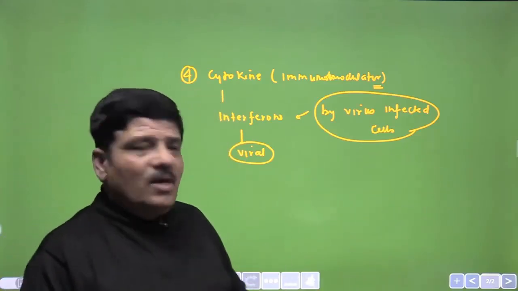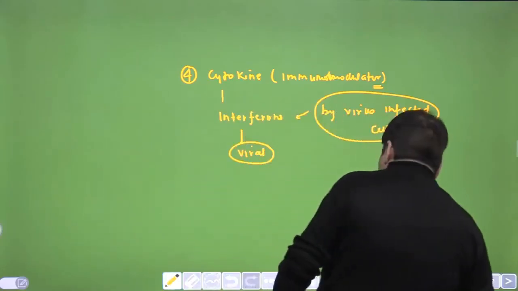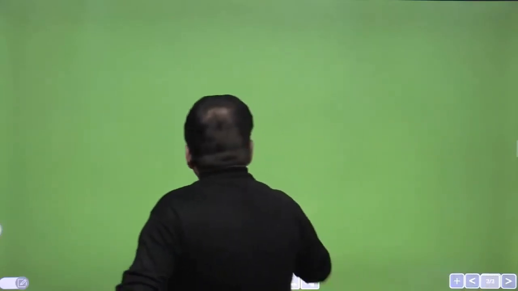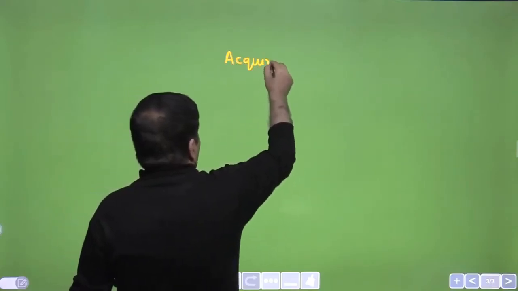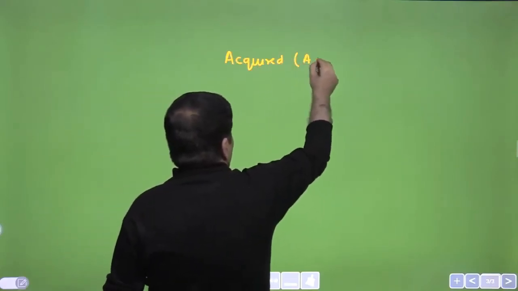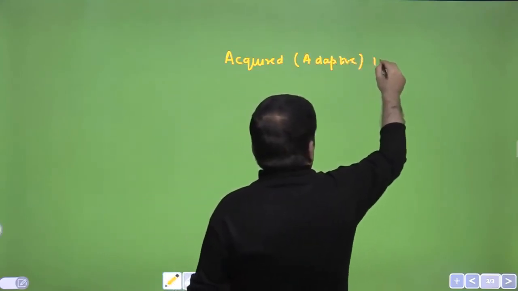I hope you remember all of them. Now moving on to the acquired immunity. The acquired immunity may also be called an adaptive immunity.